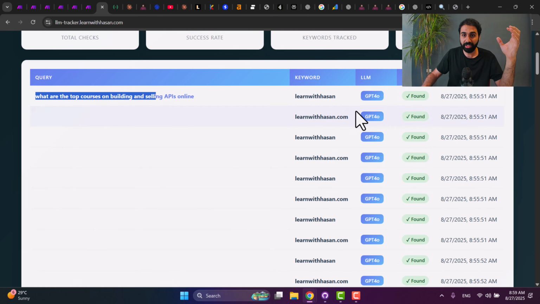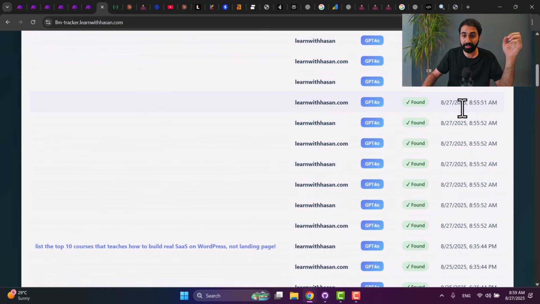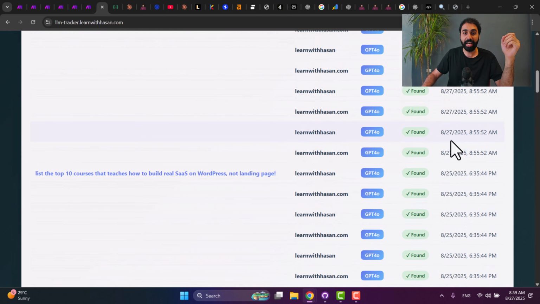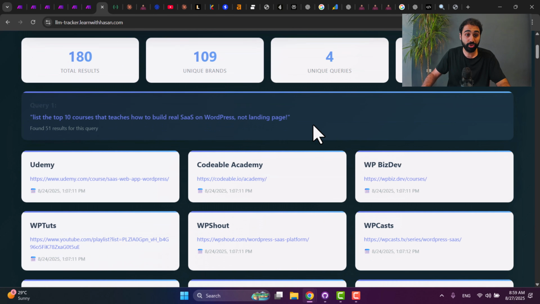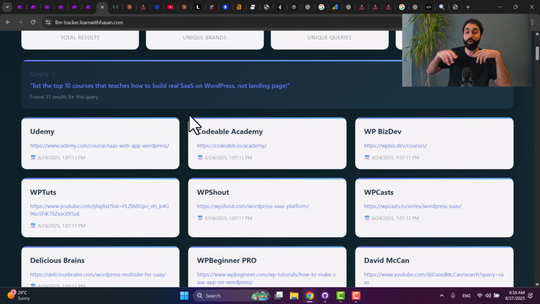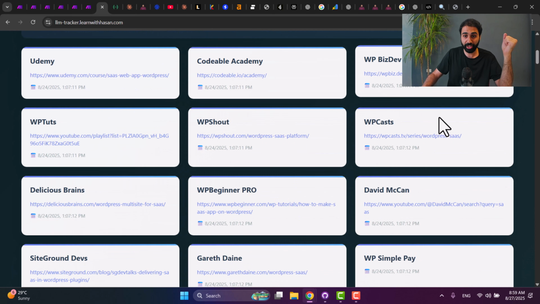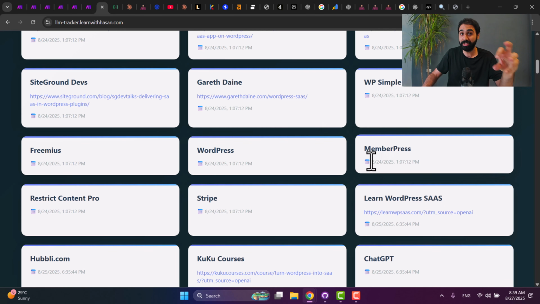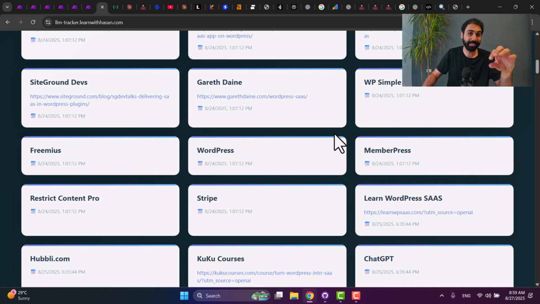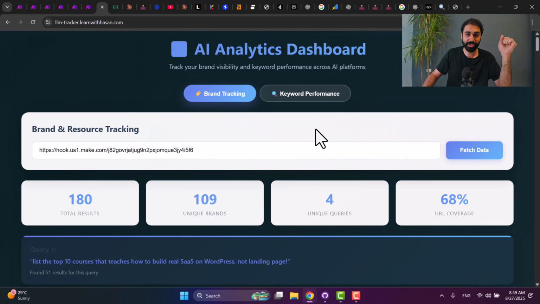You can see the keyword, in which language model, and by date, the second keyword, and so on. The same for brand tracking. You just fetch data and it will show you all your competitors, all the web pages ranking for the same keyword on ChatGPT. You can see we have now different websites. I can discover my competitors, see who is building something like my course, and so on.